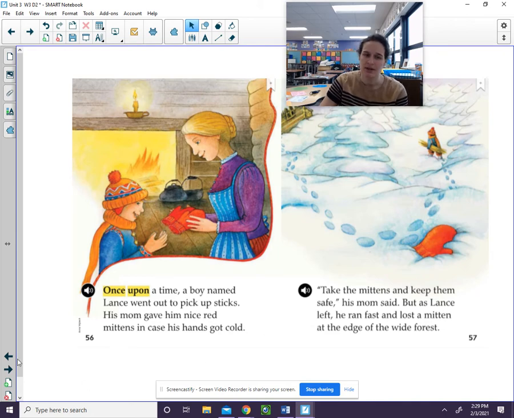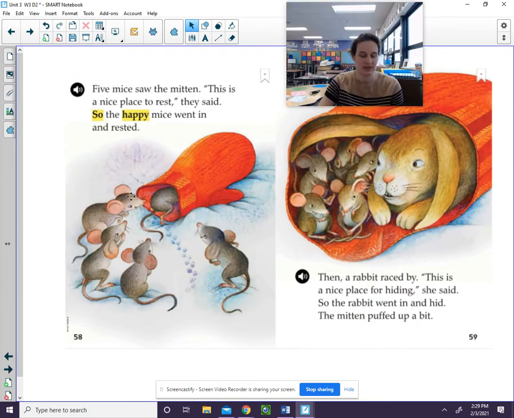Let's see what happens in the middle of the story. Here we see that there are some mice climbing into a mitten and then a rabbit climbing into the mitten. This is what happens in the middle of the story. But there's other things that happen in the middle too. Can you think of something else that happens in the middle of the story?